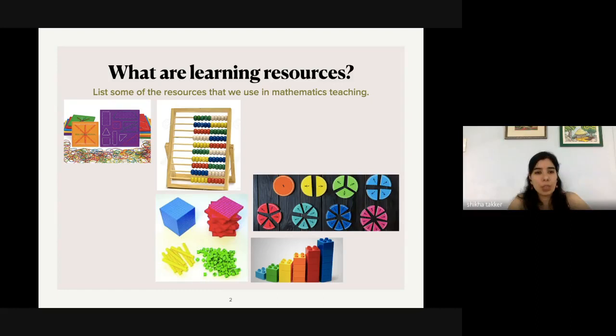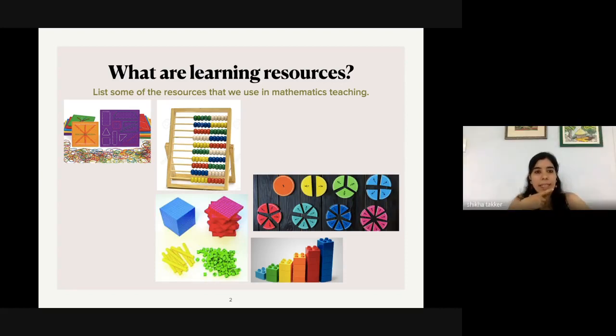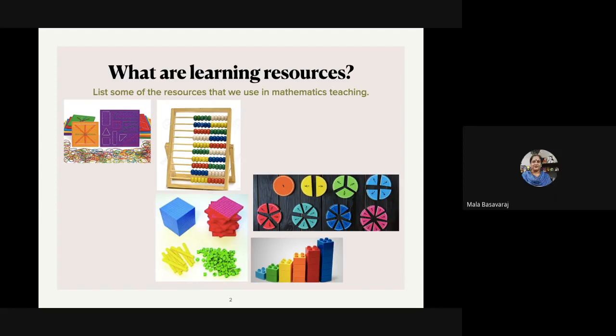So apart from showing shapes, what else can we do with geoboards? Angles. Okay. You can classify triangles, you can make angles. What else? Addition also can be done, madam. 2 or 3 rubber bands we can tie up, and then we can do addition and subtraction also.